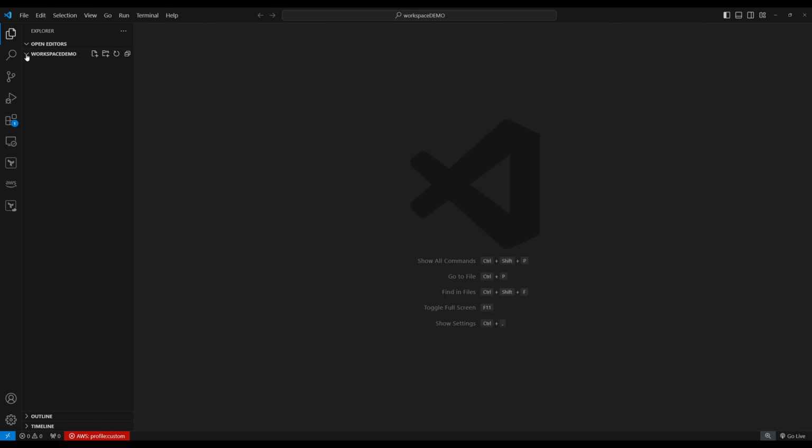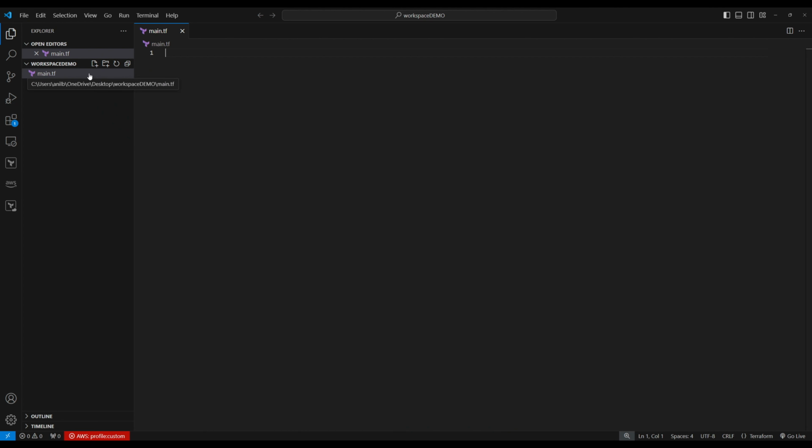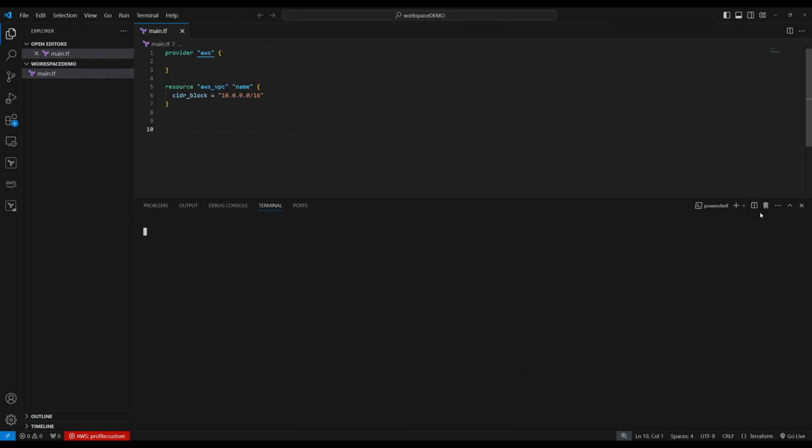Let's do a quick demo. I'm in a workspace demo folder. I'm going to create one file, main.tf. In here, I have a sample resource. We're going to create an AWS VPC. The provider is AWS. Let's save this and open a terminal.